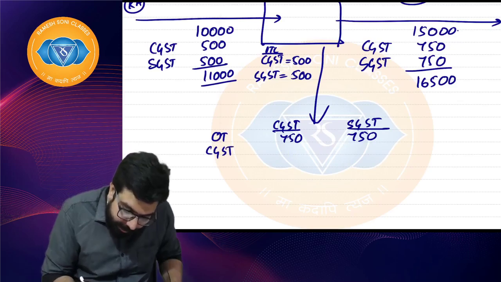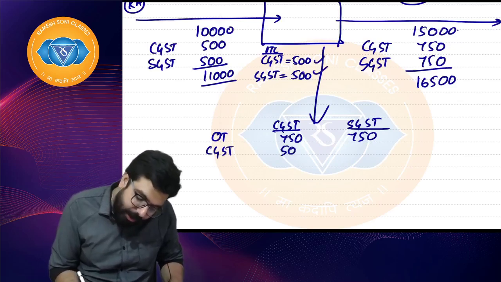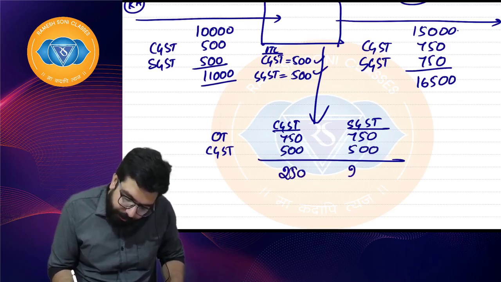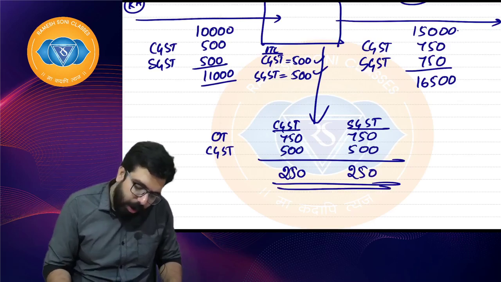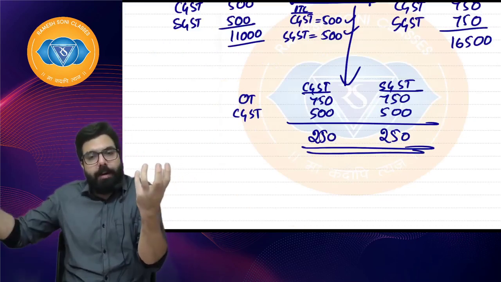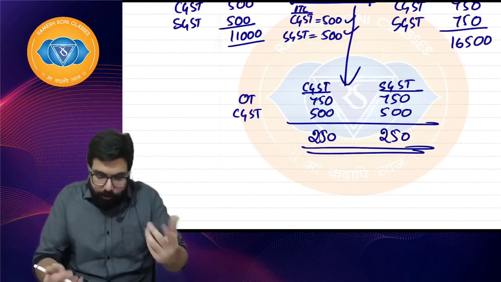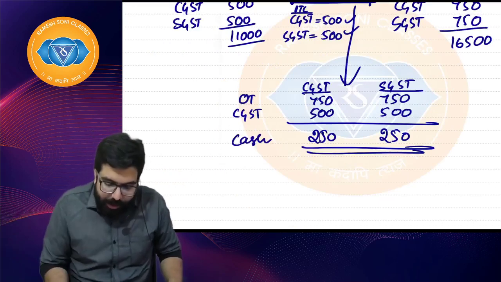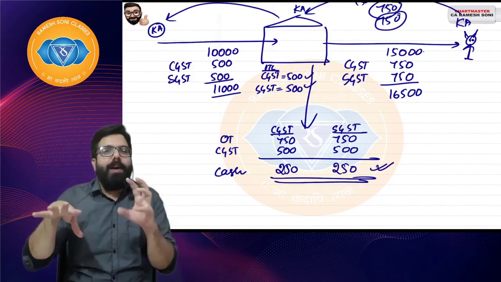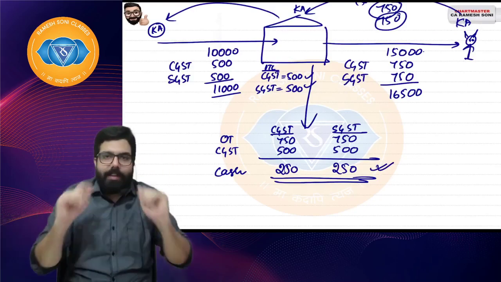Sir, input tax I have 500 and 500. I'll use my 500 here, 500 here, and I will pay 250 and 250 only to the government. Output I have collected from the consumer 750, input I have 500, so I'll pay 250 in cash, and this will go to the government. I hope everyone is clear how set off happens. Output tax, input tax. Can I go ahead, everyone?